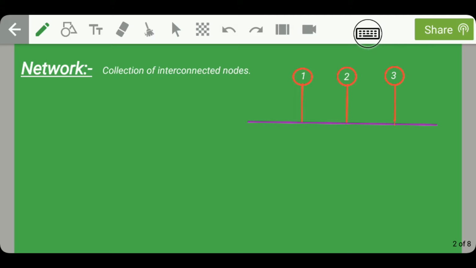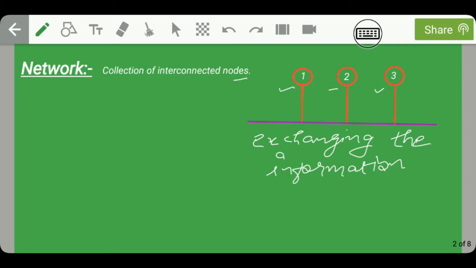Guys, networks can be defined as a collection of interconnected nodes. From this example, we can see that there are three nodes, that is node number 1, node number 2 and node number 3. All these three nodes are connected through a single channel and they are exchanging information. So we can say that the basic purpose of interconnection of nodes is exchange of information.